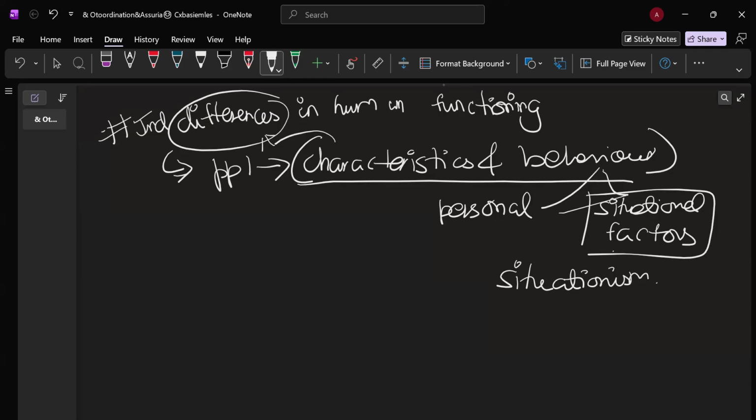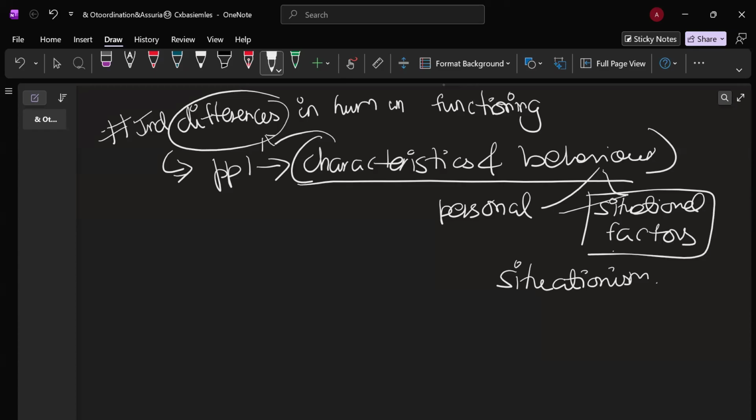Sometimes situational influences are so powerful that individuals with differing personality traits also respond to them in almost the same manner. A shy person may also behave submissively in the presence of a boss. An aggressive person is also behaving submissively in the presence of a boss. So what is happening here? A situational factor is present. That is why all of them are acting more or less similarly.